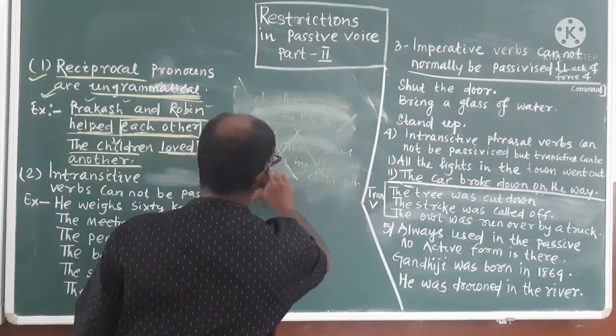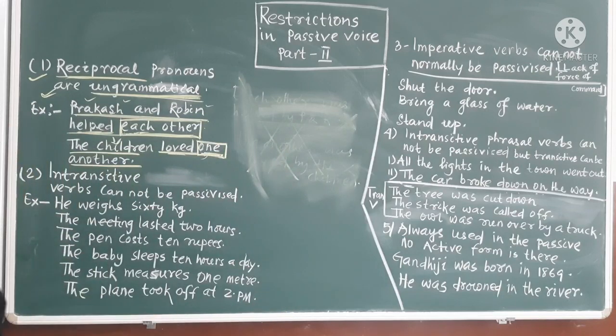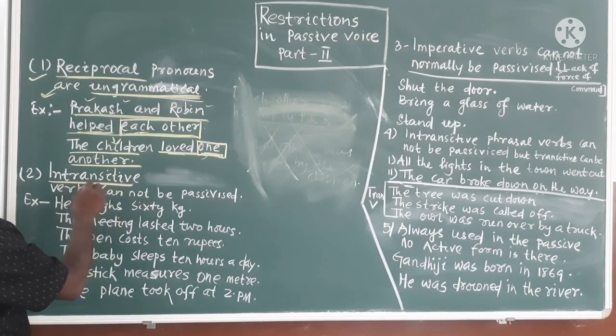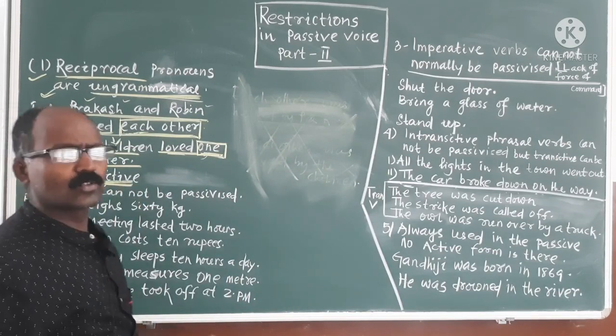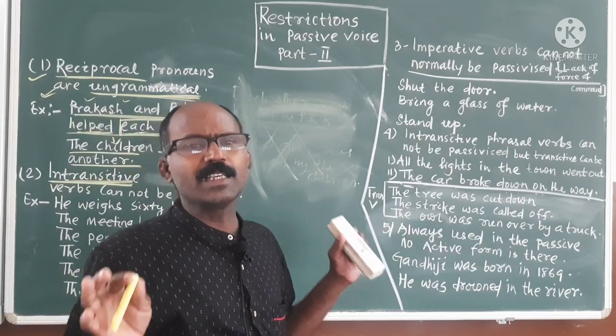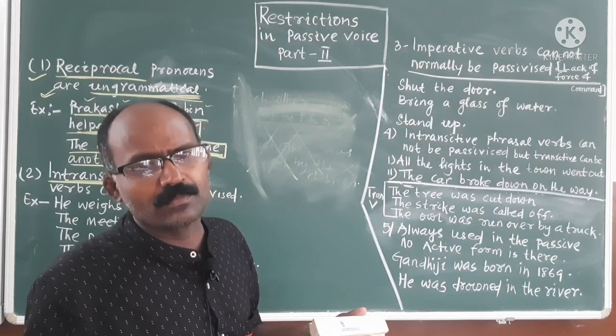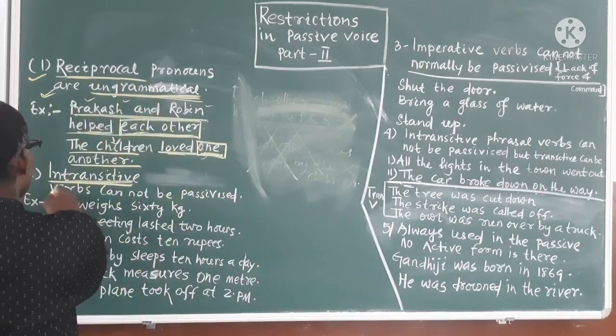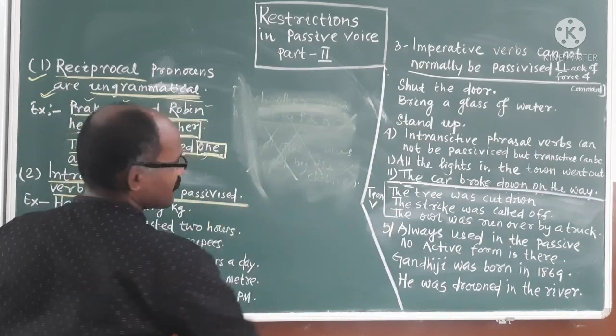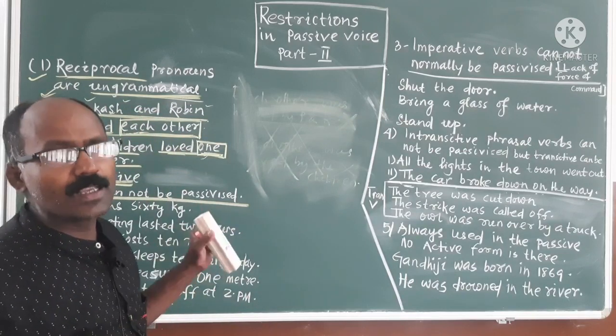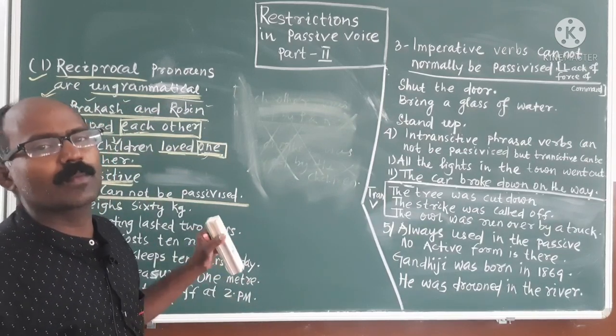What is the number 2 point? One by one we will go. Intransitive verbs. You know, intransitive verbs don't carry an object. If you are not finding the object, then it is not possible to make it into passive form. So intransitive verbs cannot be passivized. We cannot make a passive.